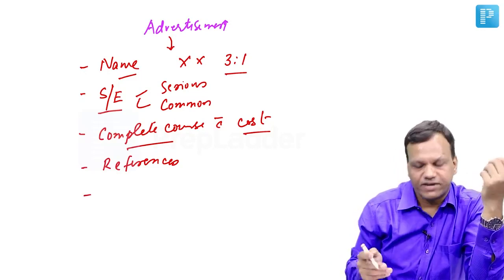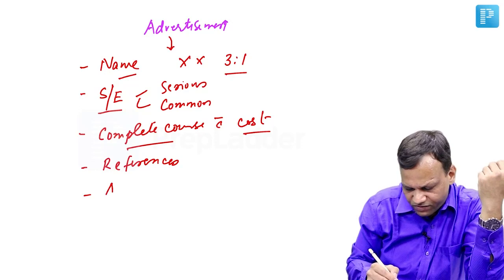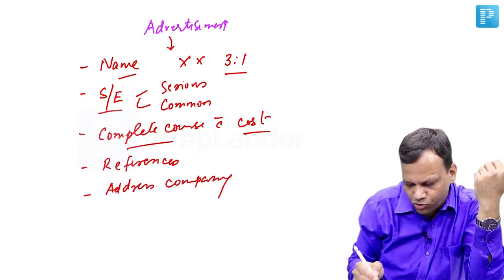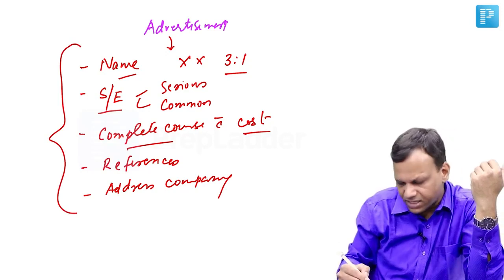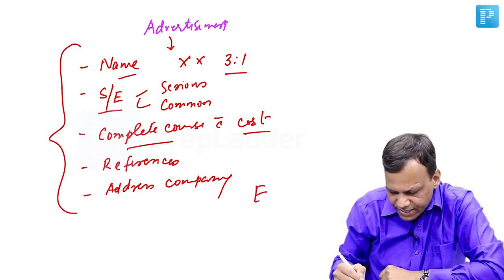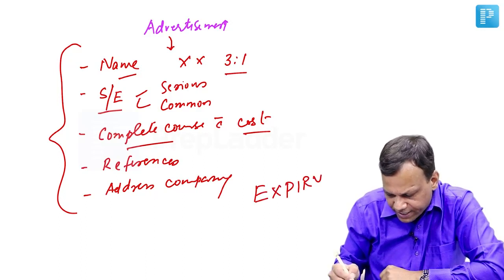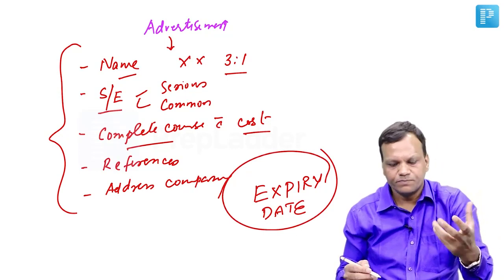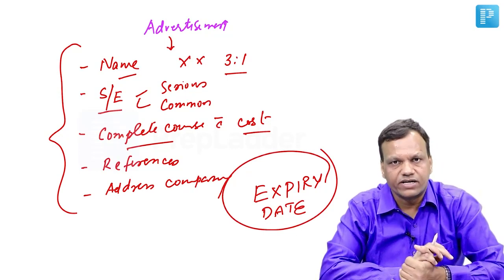And apart from the reference, there must be address of the company, if there is anything wrong, where you can apply. What is most important is on the drug advertisement, there is no requirement of the expiry date. In fact, no meaning of expiry date, because expiry date is for drugs. These are not for the pamphlets. Okay. So that is important about the drug advertisement.